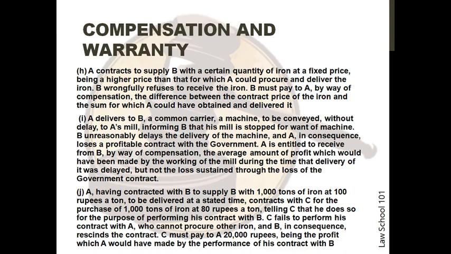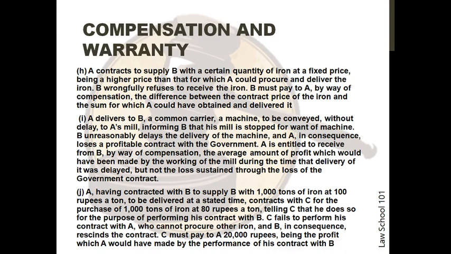The next situation is A delivers to B, a common carrier, a machine to be conveyed without delay to A's mill, informing B that his mill is stopped for want of the machine. B unreasonably delays the delivery of the machine and A, in consequence, loses a profitable contract with the government. A is entitled to receive from B by way of compensation the average amount of profit which would have been made by the working of the mill during the time that delivery of it was delayed, but not the loss sustained through the loss of the government contract.